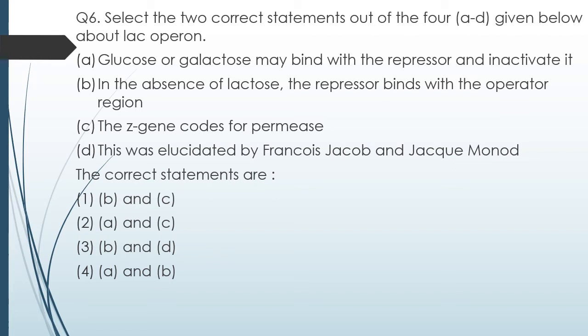Statement B, in the absence of lactose, the repressor binds to the operator region. Statement C, the Z gene codes for permeases. Statement D, it was elucidated by Francois Jacob and Jacques Monod. The correct statements are option 1 BC, option 2 AC, option 3 BD, option 4 AB.